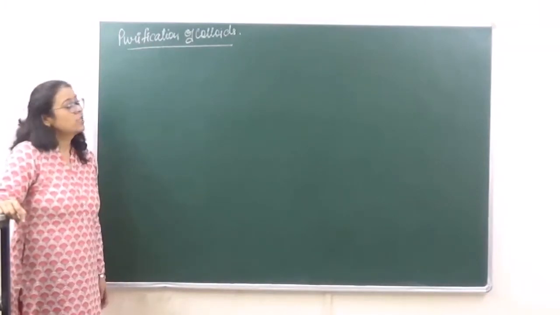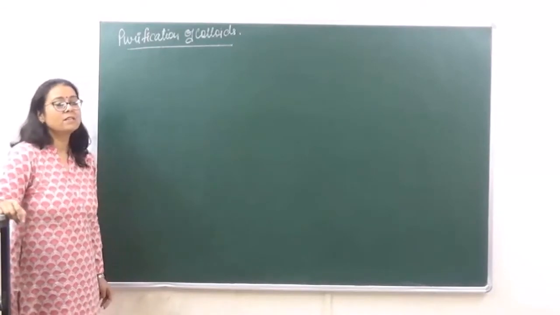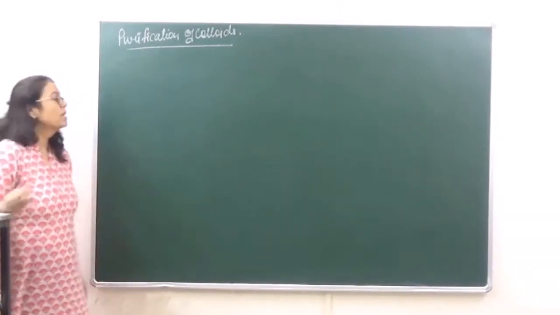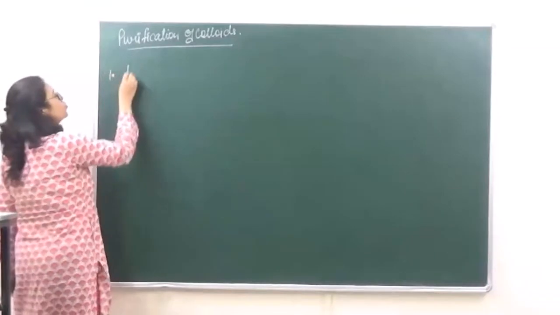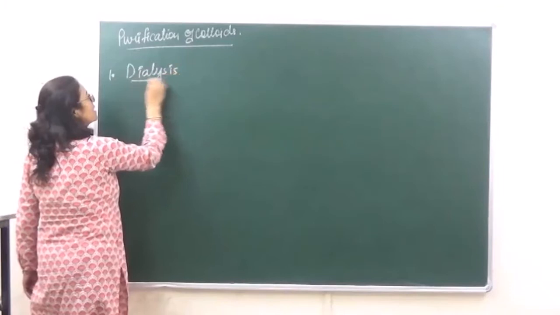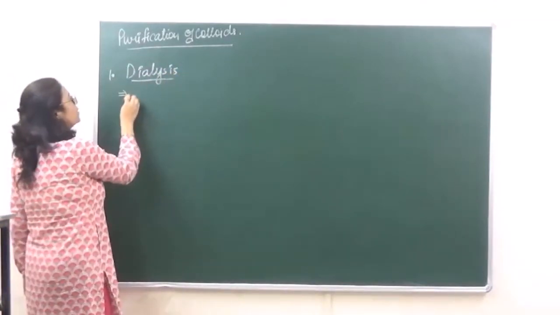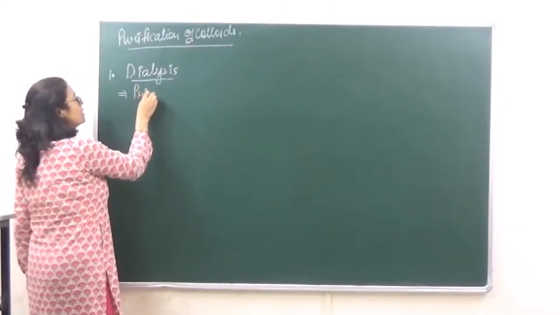As a result of which, it is essential for us to purify the colloids, and there are various methods which can be used. The first method which is used, that is dialysis. ठीक है? अब dialysis में what is happening? We are using the principle